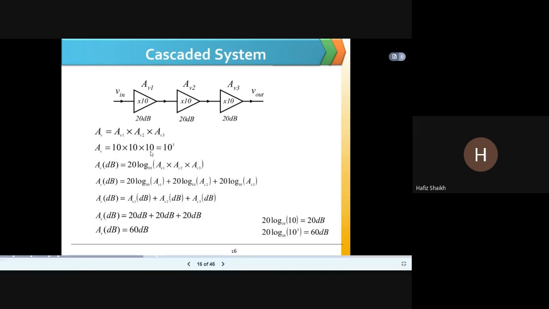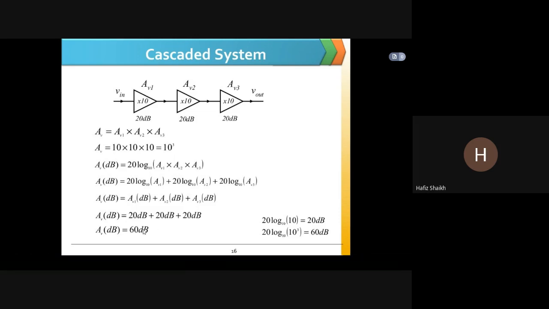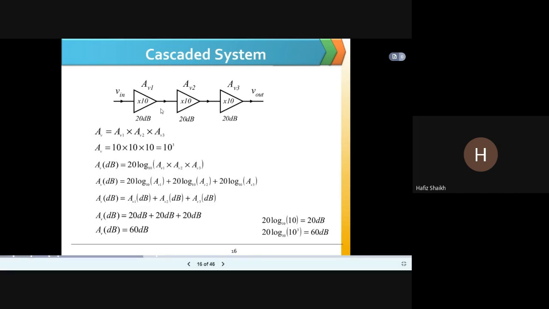That gives 10 raised to 3, and the voltage gain becomes 20 log of the product of all these. By substituting these values, it becomes 20 dB plus 20 dB plus 20 dB, which is nothing but 60 dB. So you just have to add the decibel values.